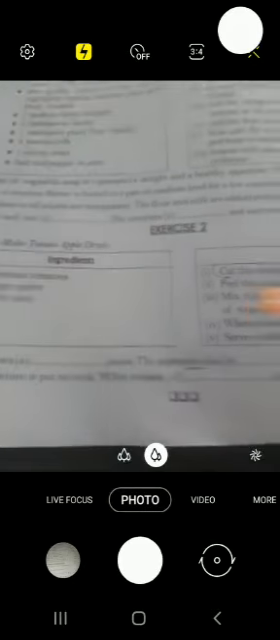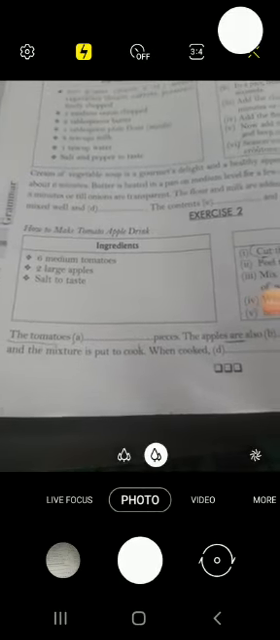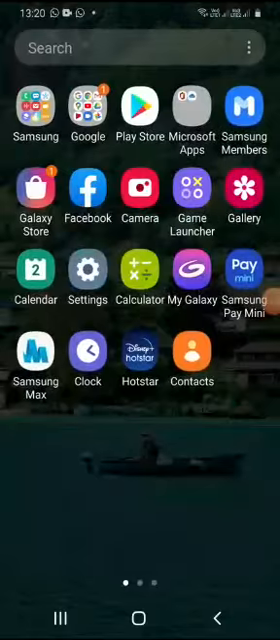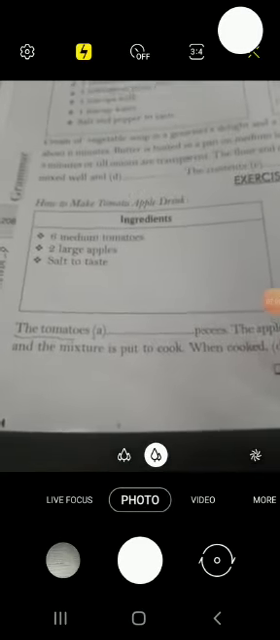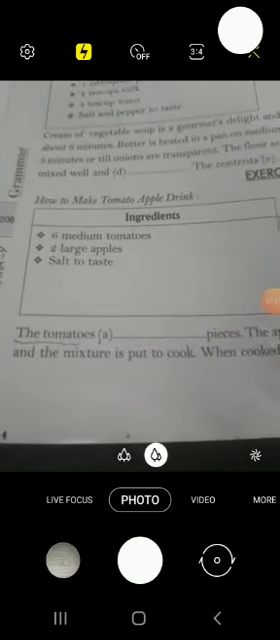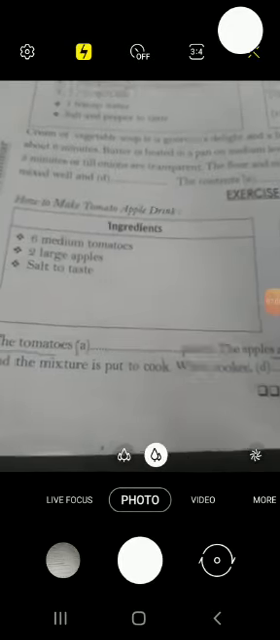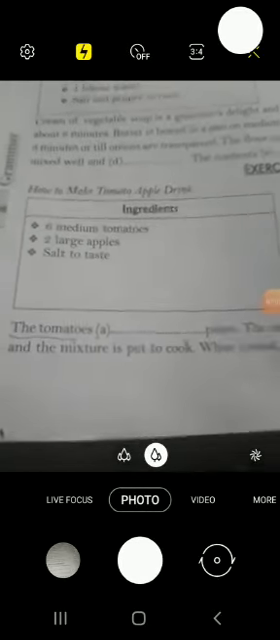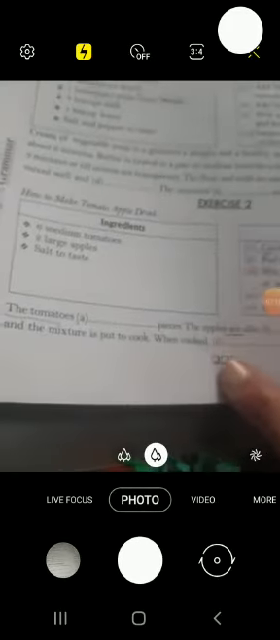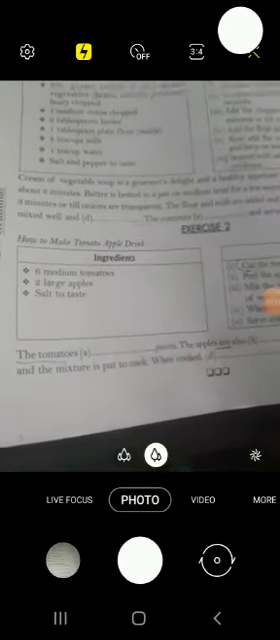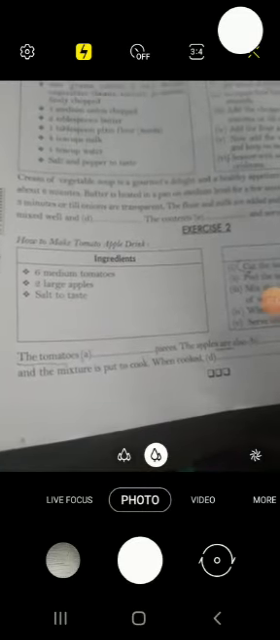Now let me tell you the exercises which we get in the exam for practice, that is process writing. In English, active into passive is applied in an exercise, that is how to make a process writing. Suppose we are making any dish, any recipe, so the steps are given in the very beginning. Suppose this is how to make tomato apple drink.